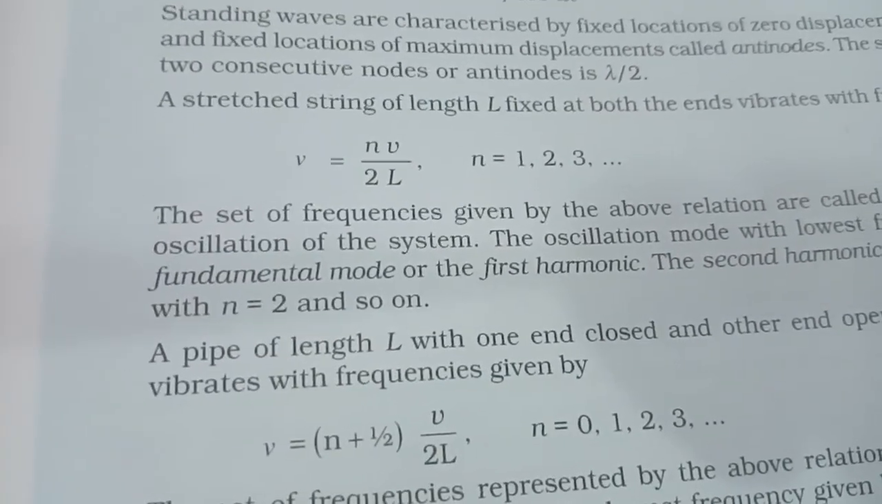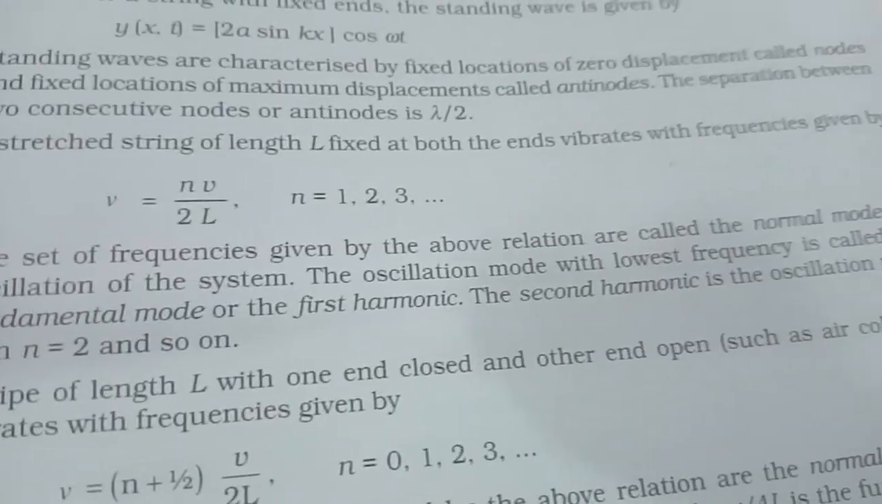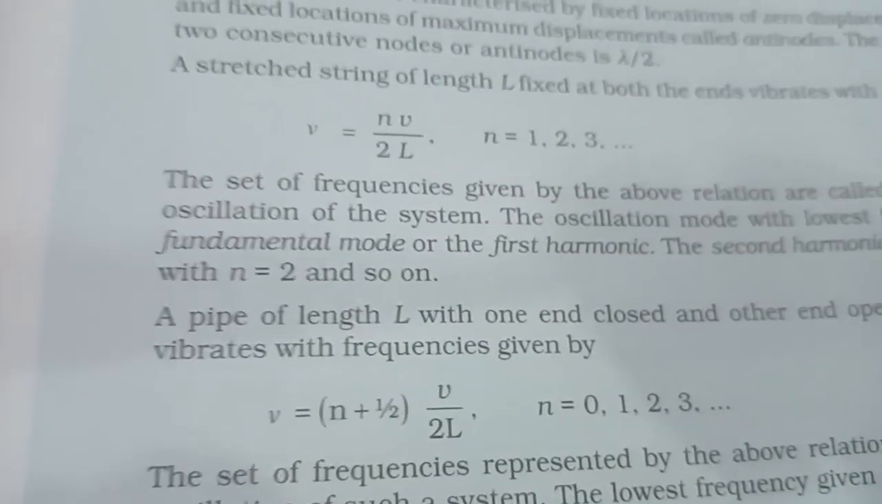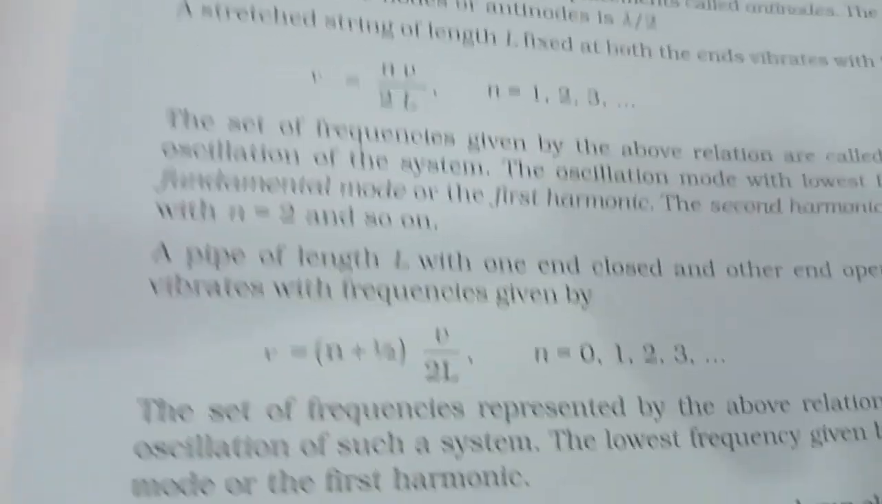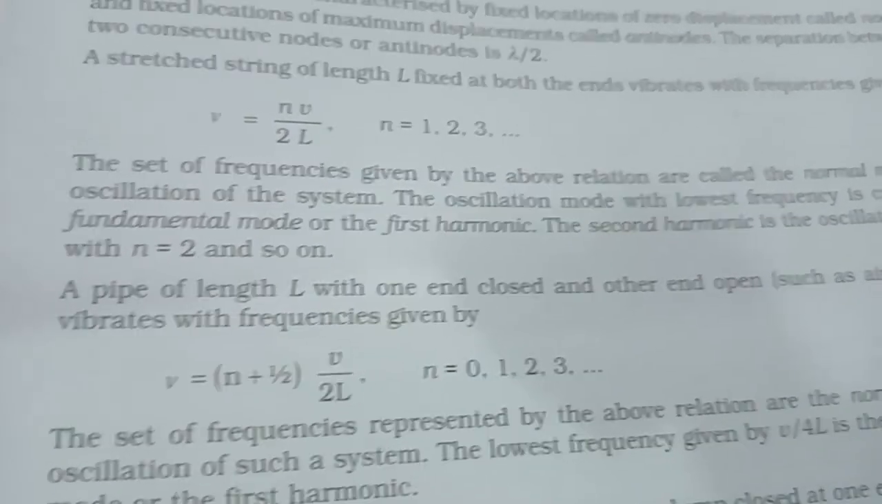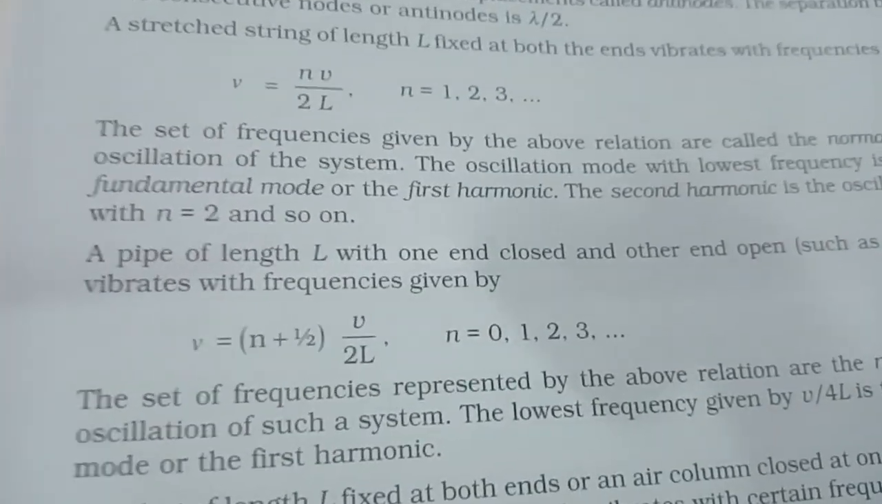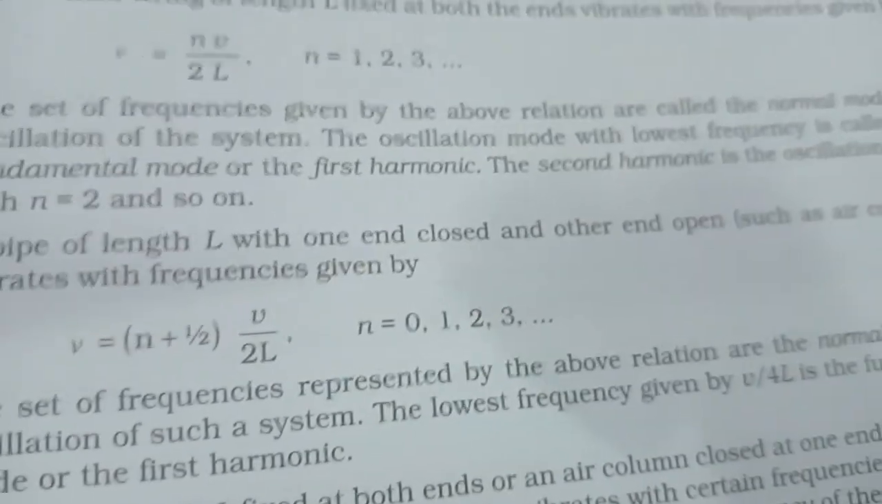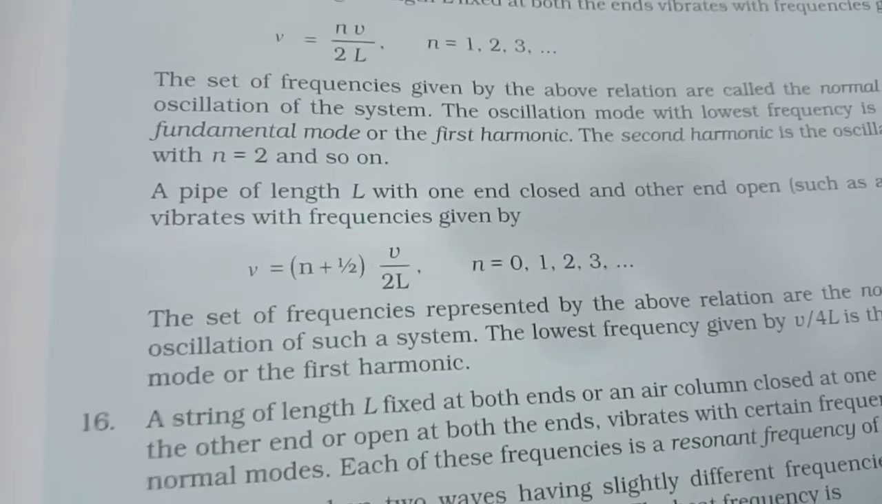A stretched string of length L fixed at both the ends vibrates with frequencies given by ν = nv/2L, where n = 1, 2, 3. The set of frequencies given by the above relation are called normal modes of oscillation of the system. The oscillation mode with lowest frequency is called the fundamental mode or the first harmonic. The second harmonic is the oscillation mode with n = 2, and so on.